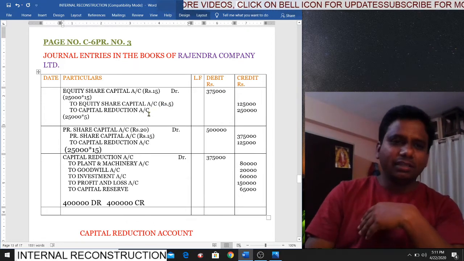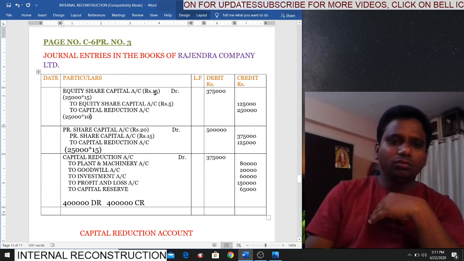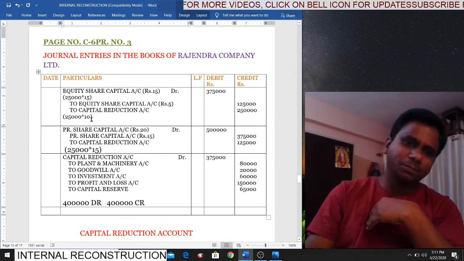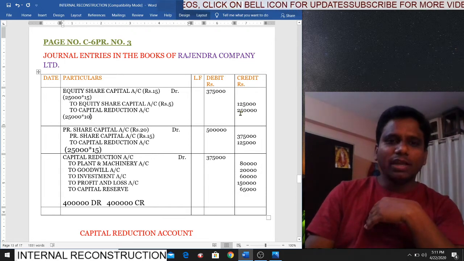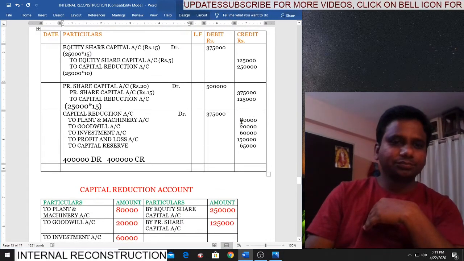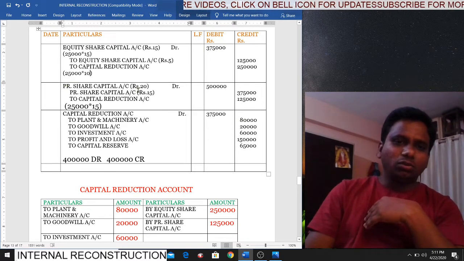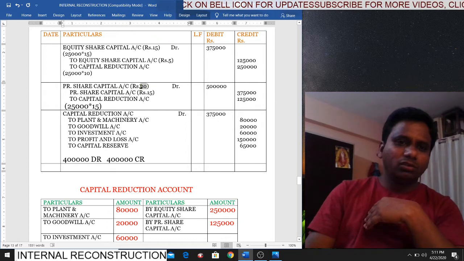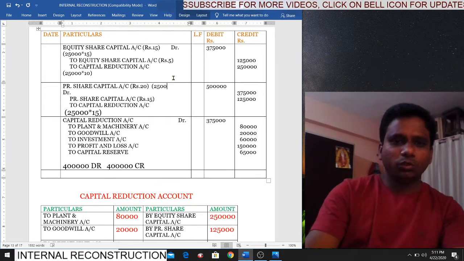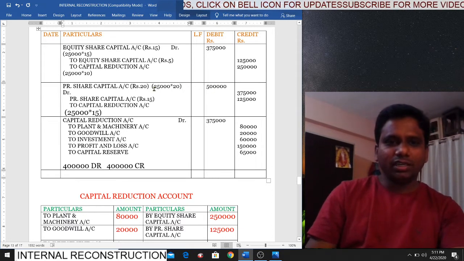How much sacrifice is made? 10 rupees. 15 old face value, 5 new face value. So 25,000 shares into 10 rupees per share sacrifice. How much? 2,50,000. Is it clear, students? Now, second entry. Now, preference share capital. So preference share capital account debit. What is the face value of preference share? Old face value 20. So here 25,000 preference shares into 20. How much? 5 lakhs.